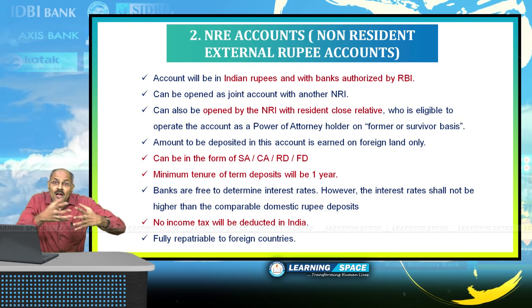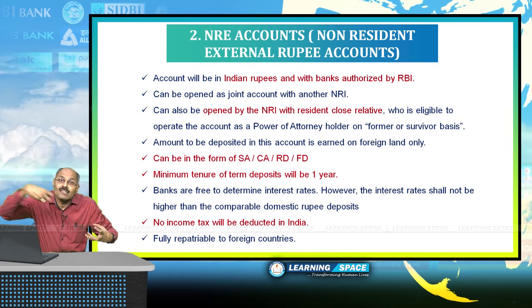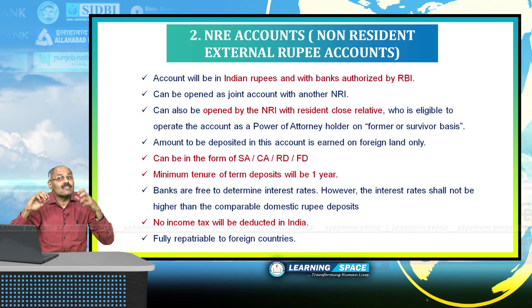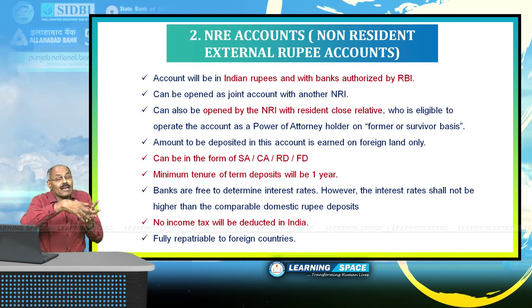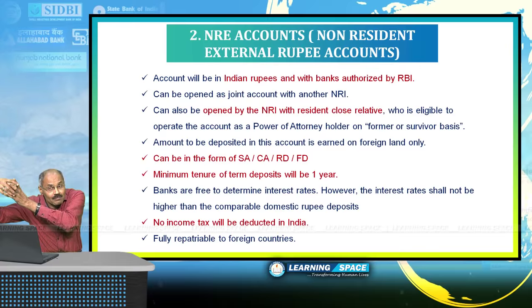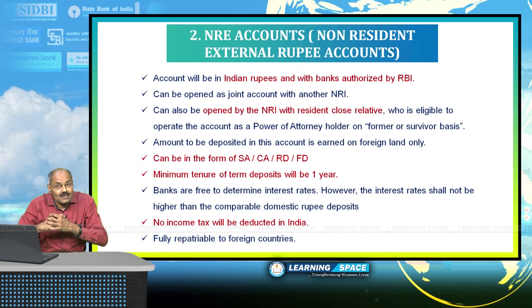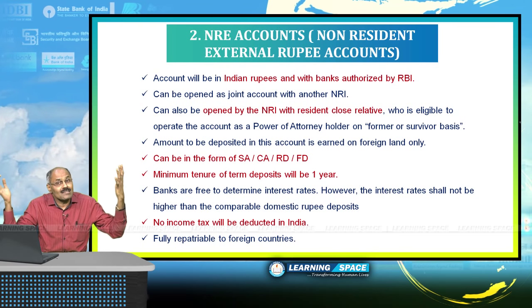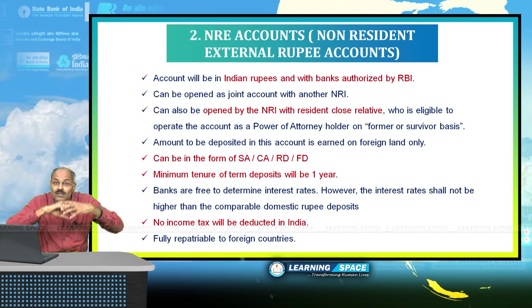And with NRO accounts, he cannot take more than $1 million per annum to America, but with an NRE account, as the income is earned in a foreign land, as and when he wants, he can take the entire money back. Other things I have given here, and these NRO and NRE accounts can be opened as a savings account, current account, recurring deposit account, or fixed deposit account.